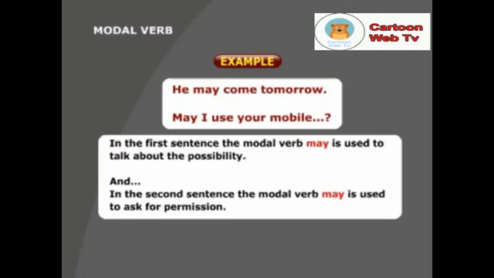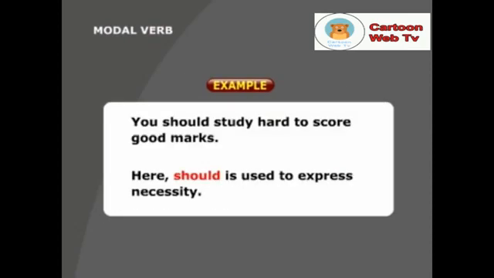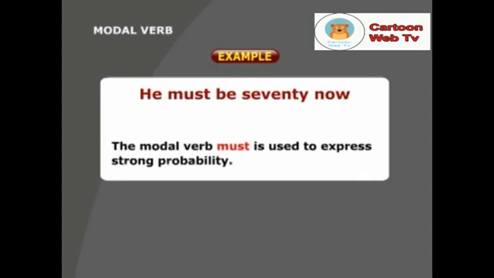He may come tomorrow. May I use your mobile? In the first sentence, the modal verb may is used to talk about possibility. And in the second sentence, the modal verb may is used to ask for permission. Look at the sentence. You should study hard to score good marks. Here, should is used to express necessity. In this sentence, he must be 70 now. The modal verb must is used to express strong probability.